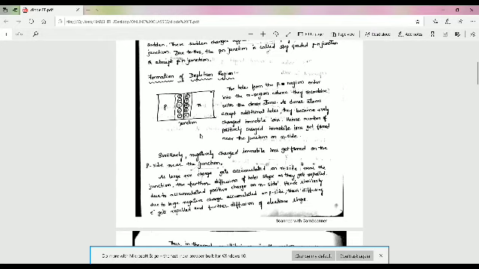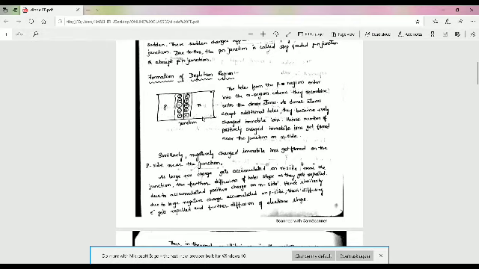Very quickly, the depletion region is also called the space charge region. In equilibrium condition, the depletion region gets widened up to a point where no further electrons or holes can cross the junction. Thus, the depletion region acts as a barrier. The physical distance from one side to the other side of the depletion region is called the width of the depletion region.